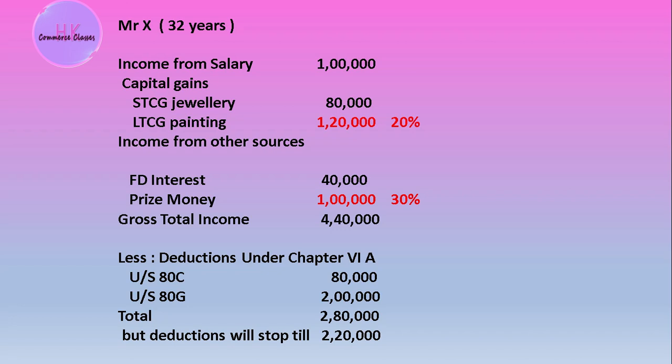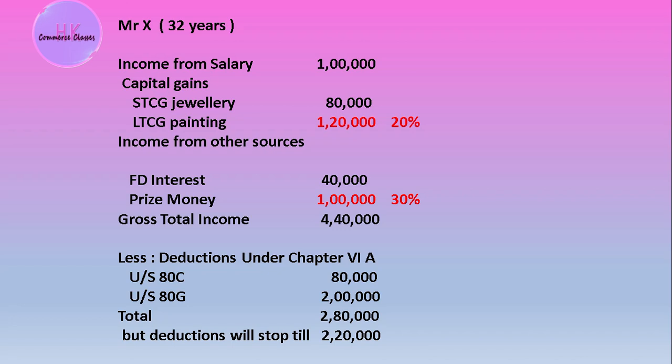Further, his capital gain, that was short term capital gain from jewelry, was 80,000, and long term capital gain related to a painting was 1,20,000. Income from other sources, fixed deposit interest, was 40,000, prize money was 1 lakh, and the GTI was computed to be 4 lakh 40,000.